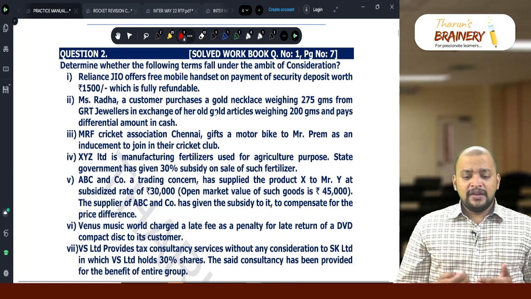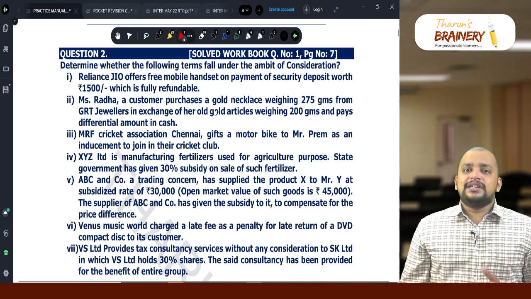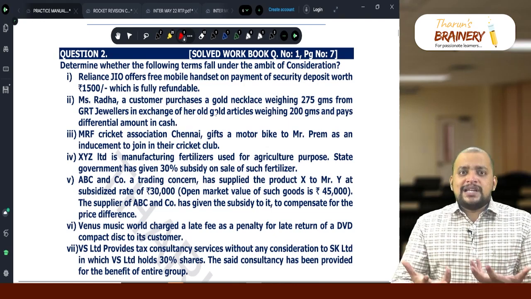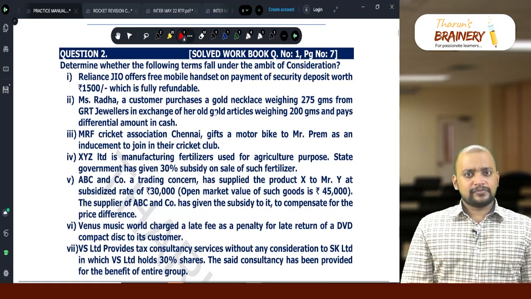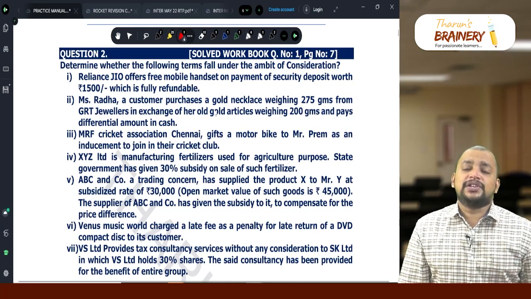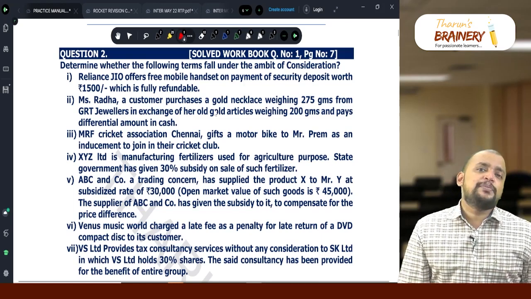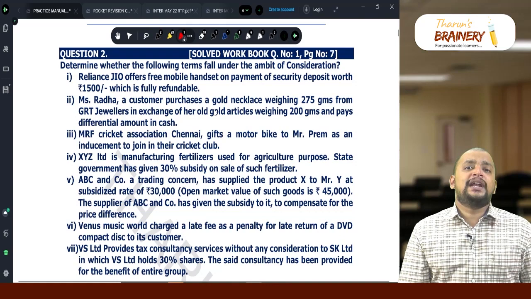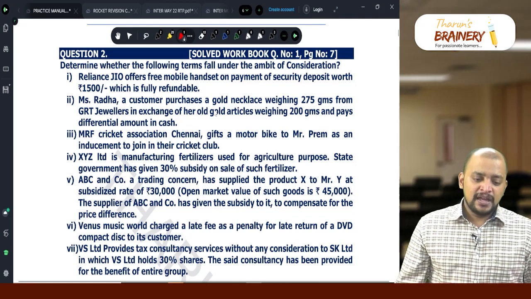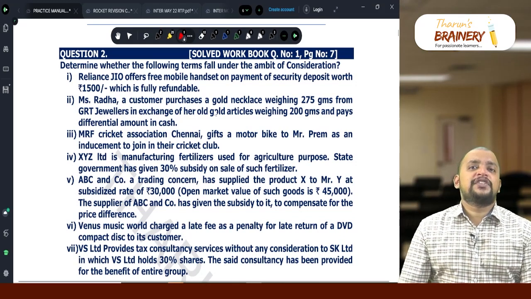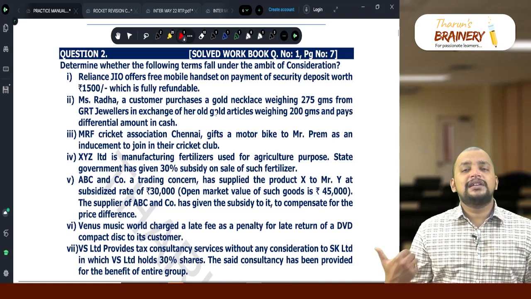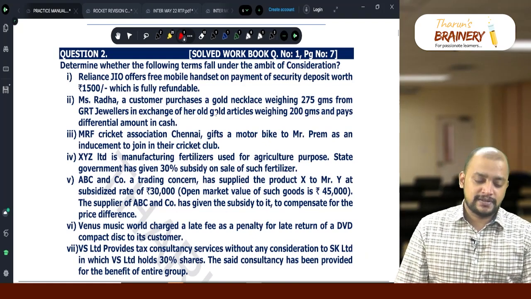Now from Radha's perspective, when you see, she is giving her old jewelry, she is getting a new jewelry. Yes, new jewelry is consideration, but the point is, it is not in the course or furtherance of business. That's why it will not become supply under 7(1)(a). But for GRT Jewelers, it is in the course or furtherance of business. For Radha, it is not in the course or furtherance of business.